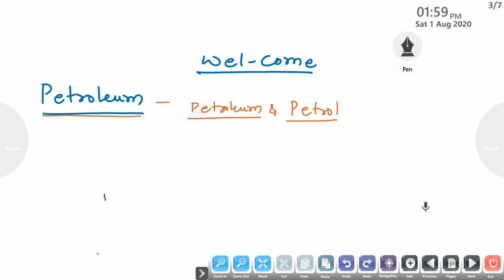First, I will introduce some of the names of the fuels. Our two-wheeler bikes and some cars often use petrol as a fuel to run these vehicles.